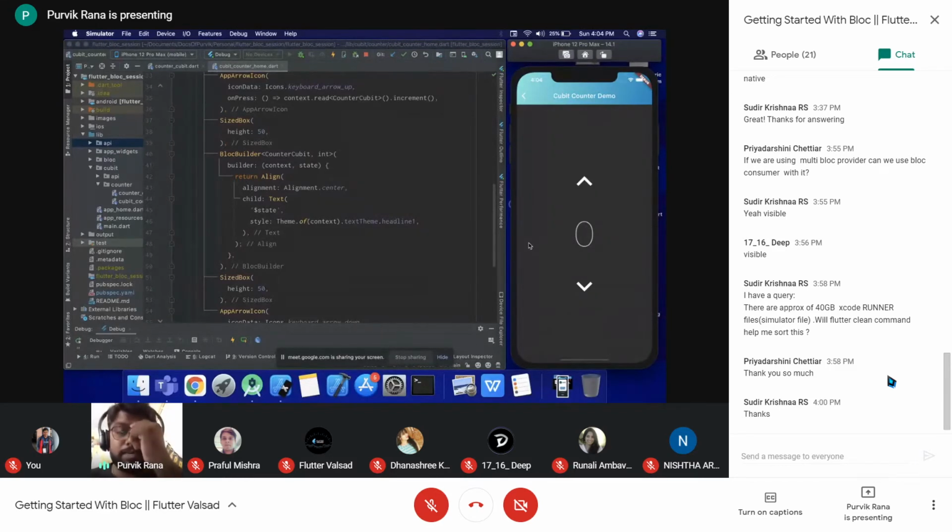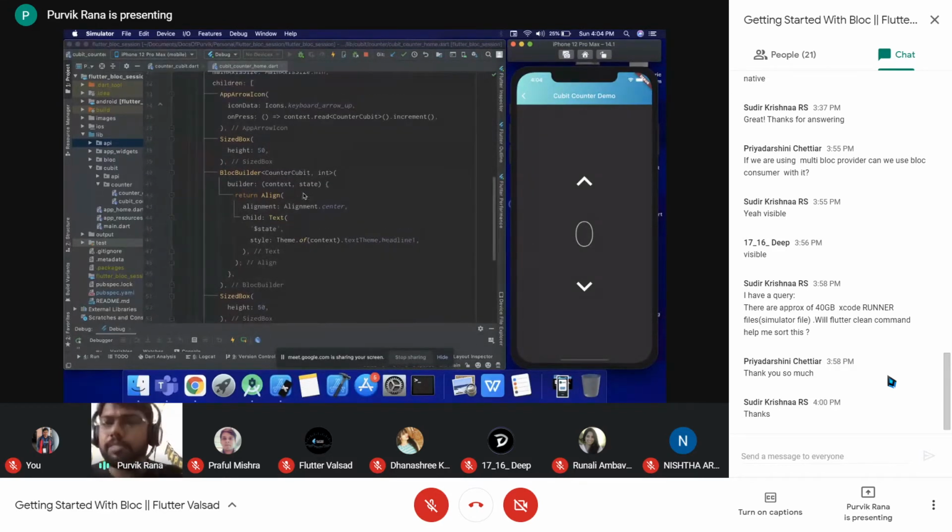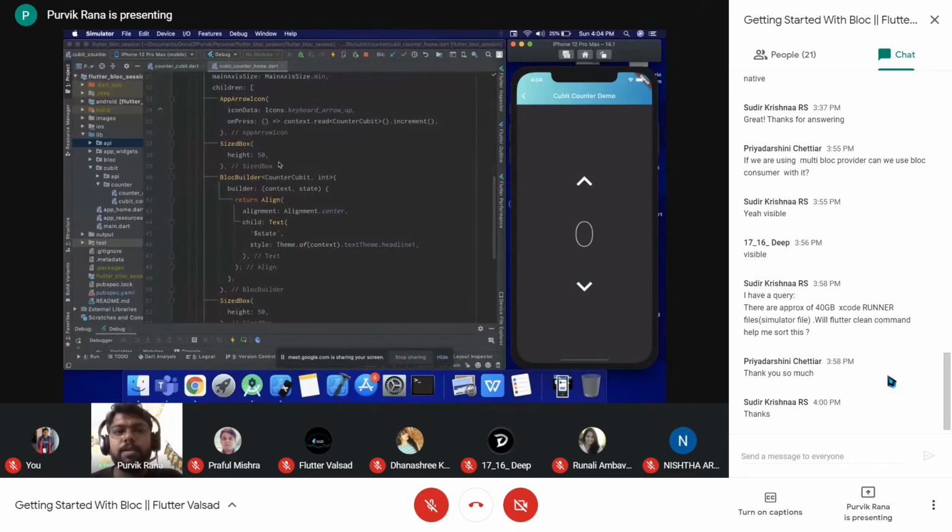So initially the state is 0. When this screen gets loaded, at that time it comes to this point, the BlocBuilder. It takes two things, either the bloc or the cubit. Here we have the counter cubit, and the state in the form of an integer. The builder returns the UI based on the different state, but here we have the state as an integer, so we are only printing the value of the state.